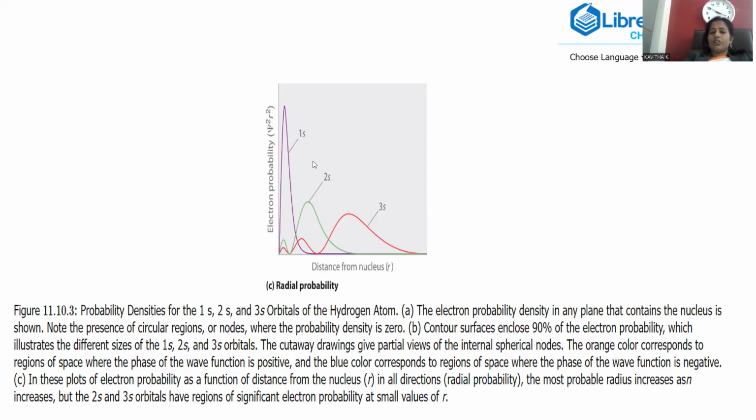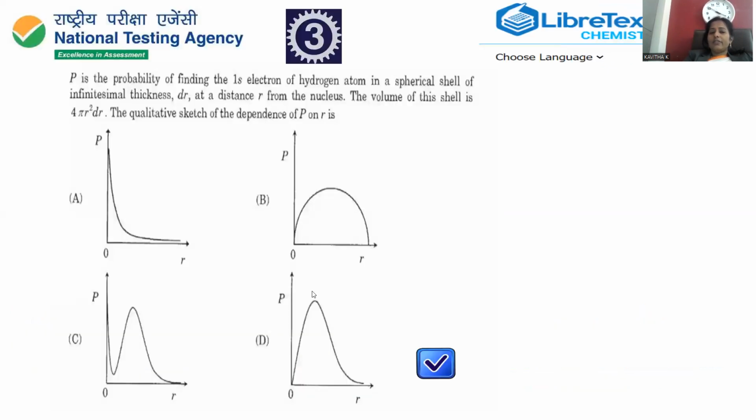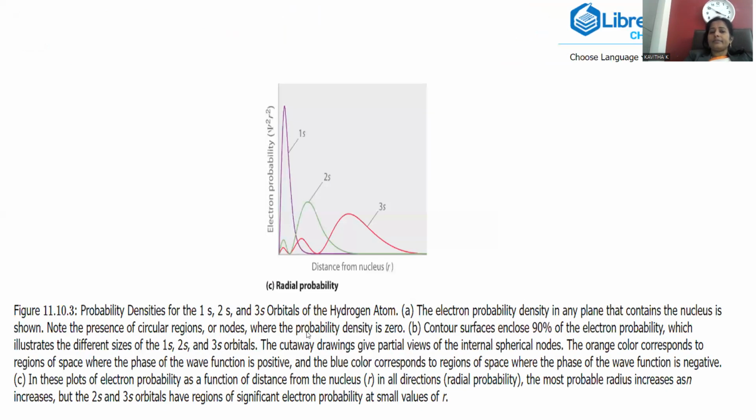If you go with the 1s orbital, it is denoted with this kind of curvature that is exactly mentioned in option number D. This is the way question number 3, option number D is the correct answer for the probability of finding the electron in the 1s orbital.